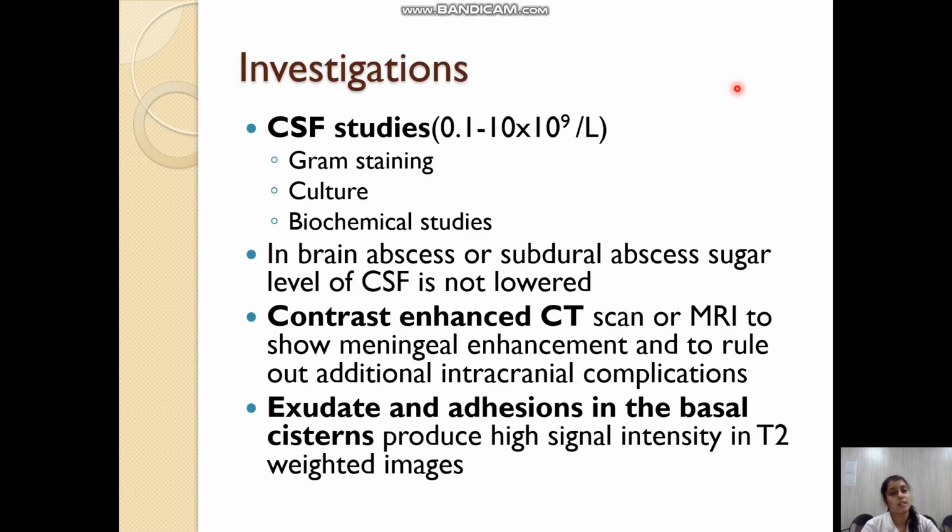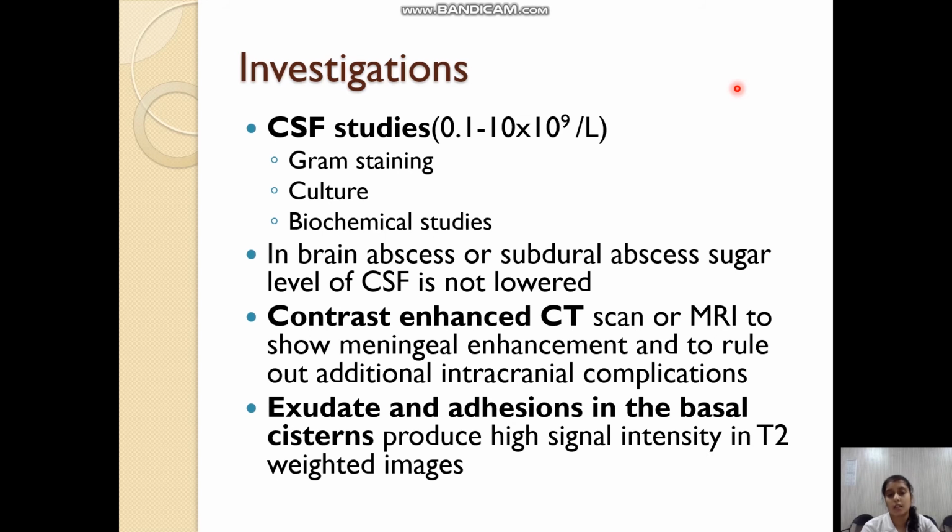Important investigations carried out whenever meningitis is suspected are the CSF studies: gram staining of the organisms, CSF culture, and biochemical studies. In brain abscess or subdural abscess, the sugar level of CSF will not be lowered. But in meningitis, it may be lowered because the sugar in the CSF is utilized by the bacteria.